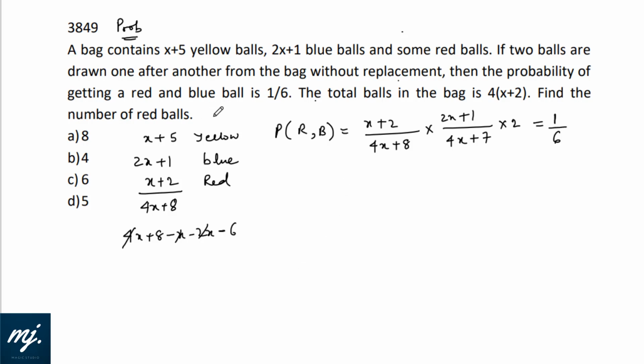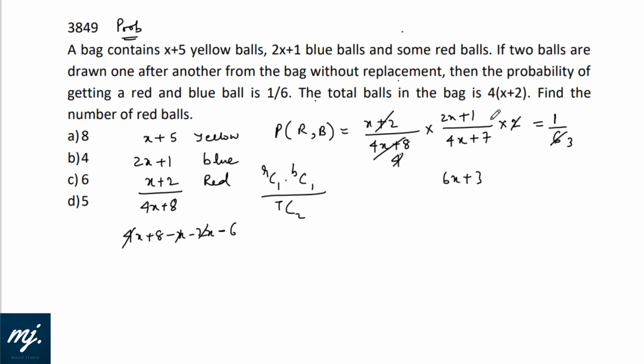Or we can also use the combination technique. That would be RC1 into blue C1 divided by total C2. We'll end up getting the same equation format. So if we take common 4, it is x plus 2. We have 4, 2, 4, 2 times, and 2 gone here 3.